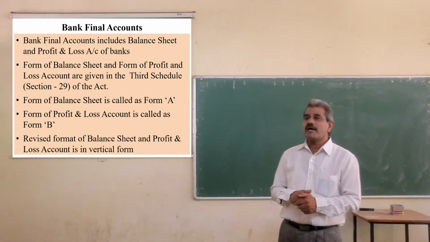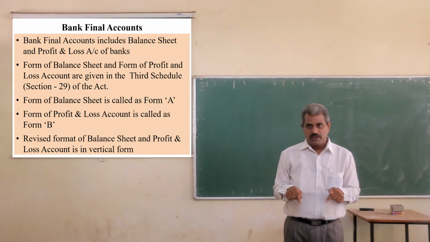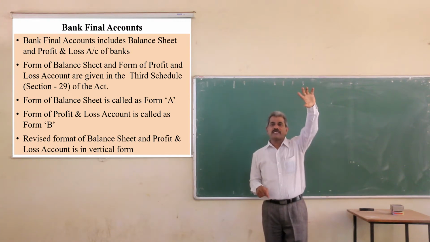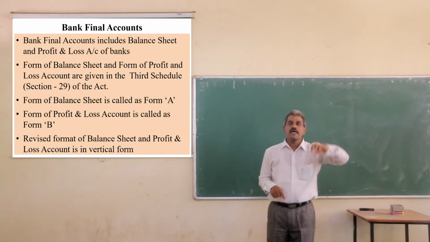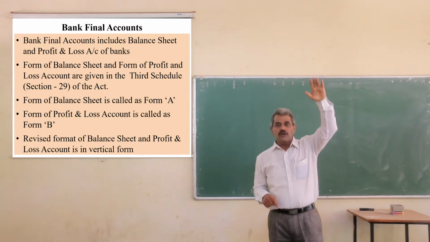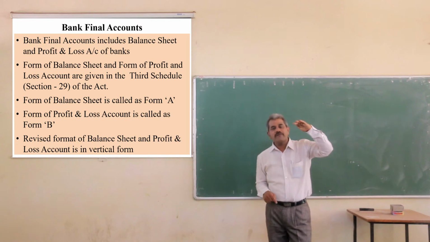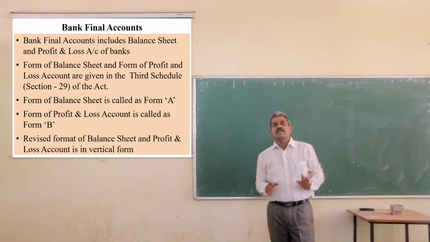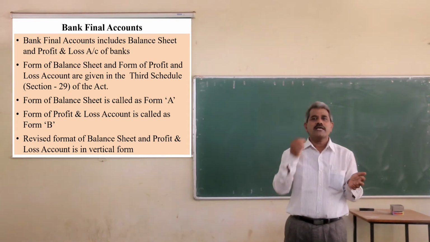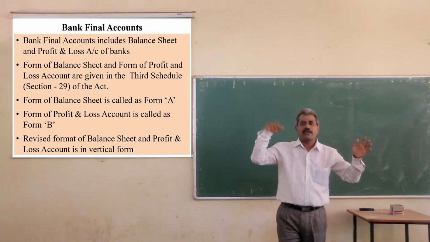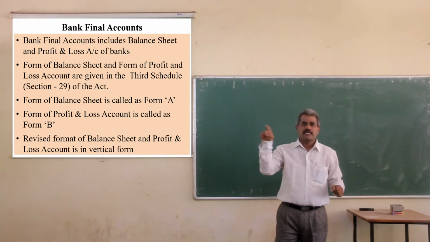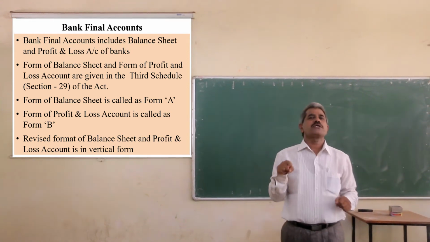The revised format of the balance sheet is in vertical form. Vertical form is when we write one by one: first liabilities, then assets; or income, expenditure, profit and appropriations, in order, in sequence. The horizontal form that you studied, with debit side and credit side in the profit and loss account, and asset side and liability side in the balance sheet, is called the T form or horizontal form.